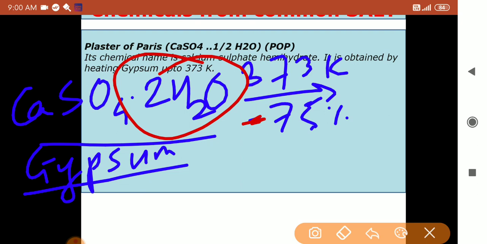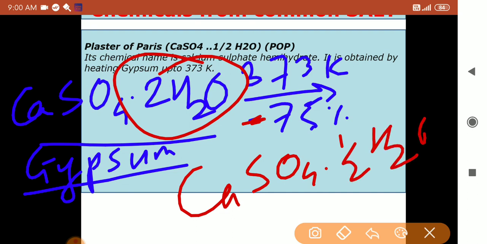So that is calcium sulfate dot half H2O plus 1.5 H2O molecules, which are removed. This is the 75% water, and the half H2O is your 25% water. So when calcium sulfate remains along with half H2O molecule in one calcium sulfate molecule, at that time it shows the best property of setting hard when it comes in contact with water.